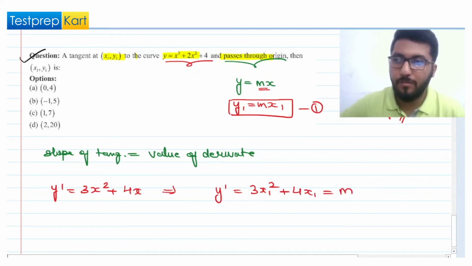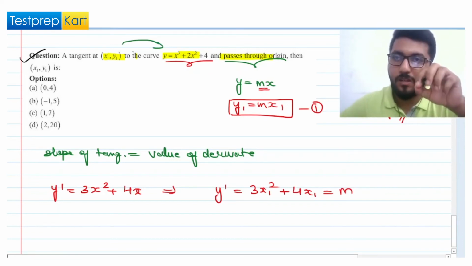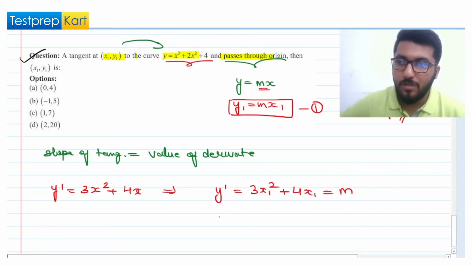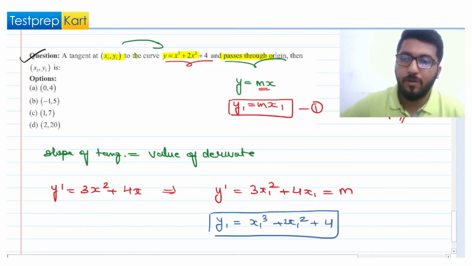This should be equal to m. Also x1 y1 should be on the curve, because this is the point where the tangent is drawn. So the point of tangency lies on the curve and the tangent also. So x1 comma y1 should satisfy this also. So this will give us y1 equal to x1 cube plus 2x1 square plus 4.